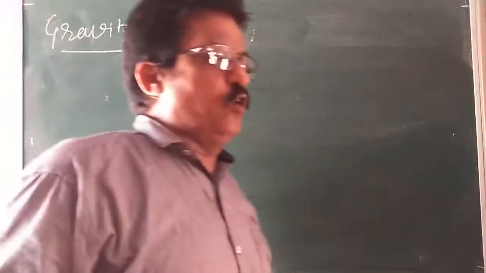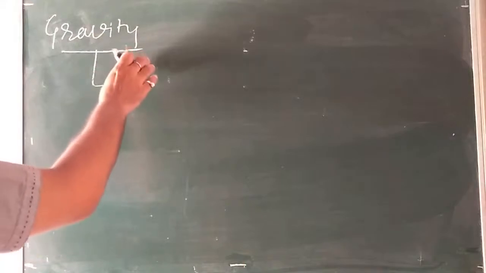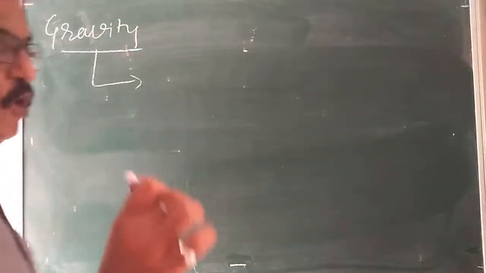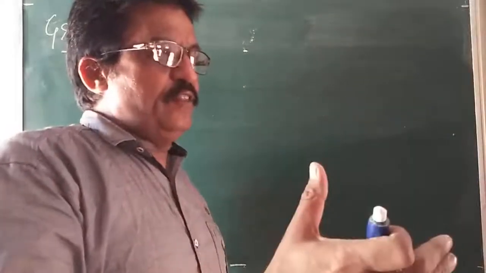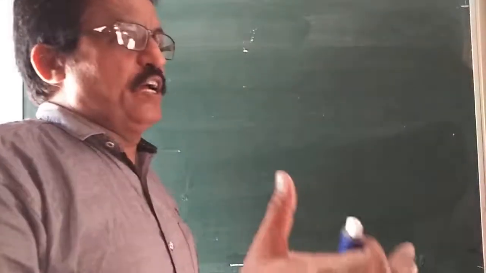Gravity is one particular case of gravitation. It is a special case of gravitation when one of the two attracting bodies is Earth. One body is Earth and the other body may be any other. Then the force of attraction that occurs is called gravity.